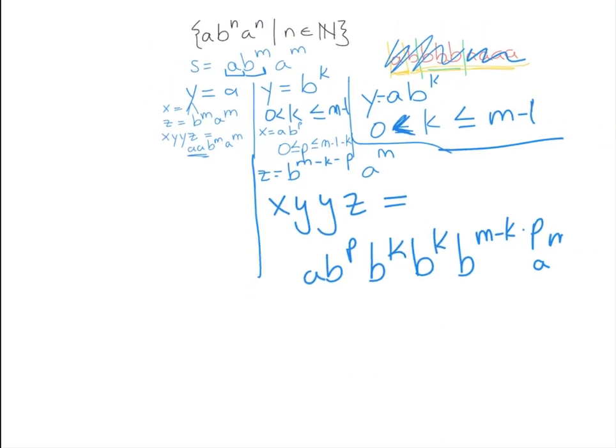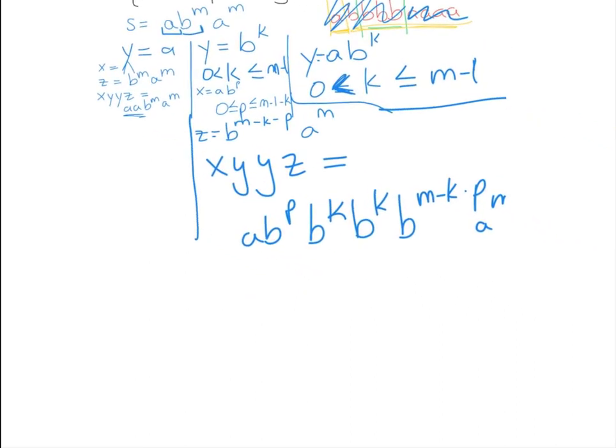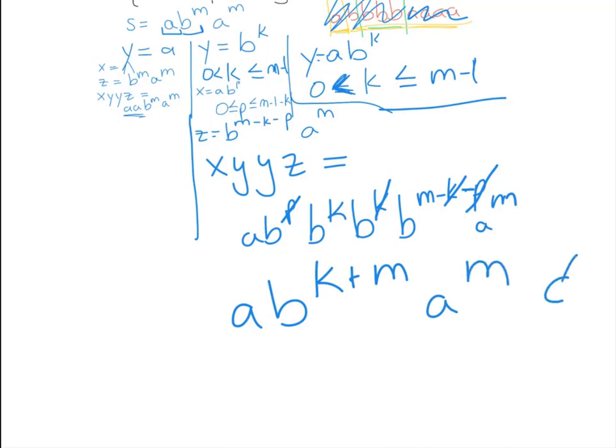And so when we add all those b's up, we have a p minus p and a k minus k, and we get a, b to the k plus m, a to the m, and that is not in our language, right?